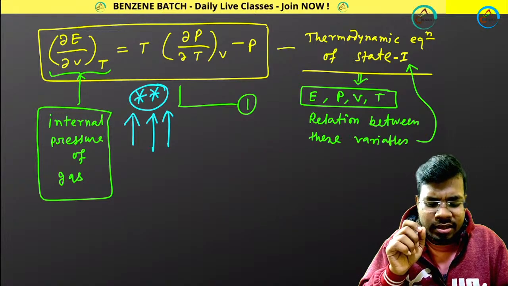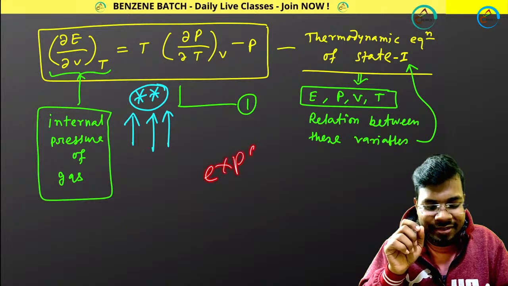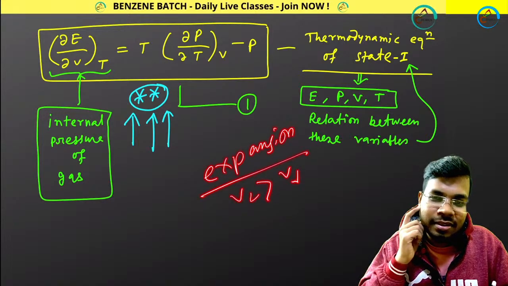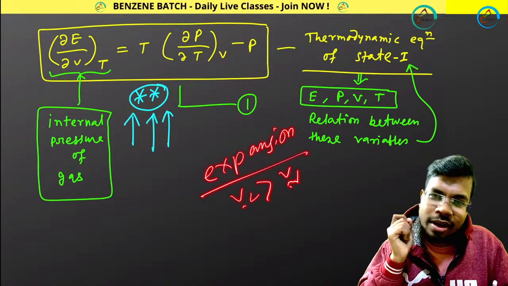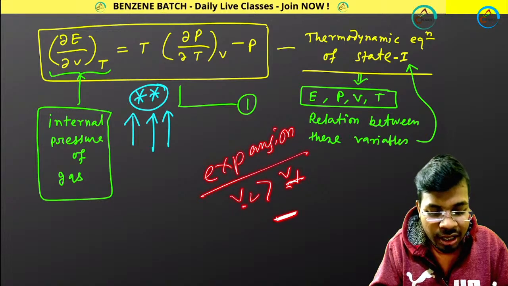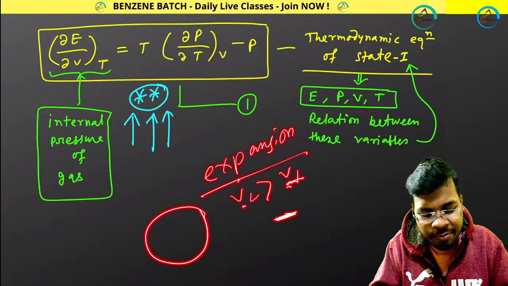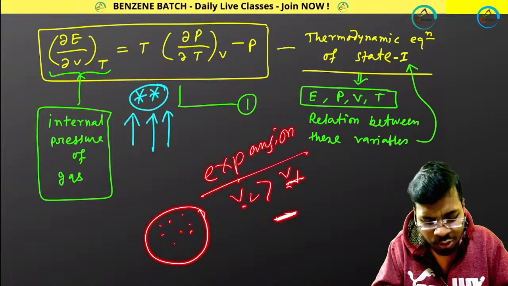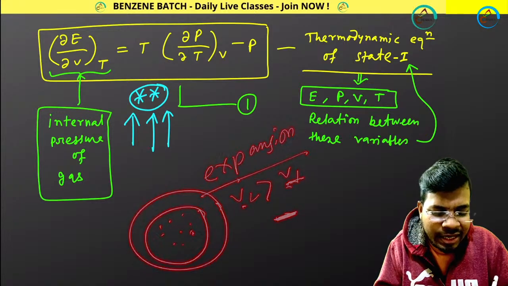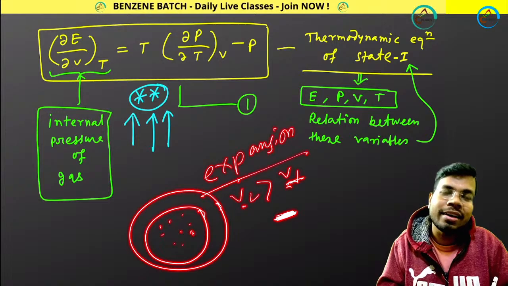Suppose expansion is happening. Expansion means what? V2 greater than V1, right? Yeah, V2 greater than V1. Final is greater than initial, so you will automatically get a negative value. Why negative value? Because this is your system. If expansion is happening, that means the system is doing work to expand its volume. Automatically you will get a negative sign. Okay.